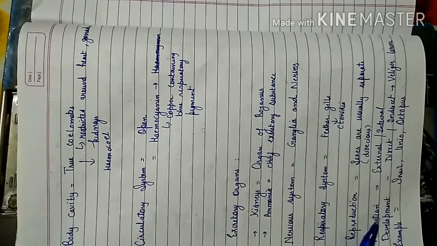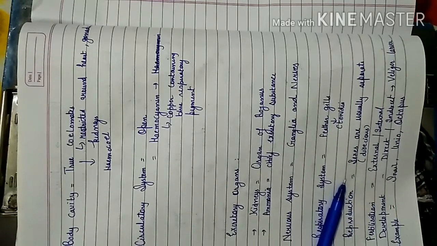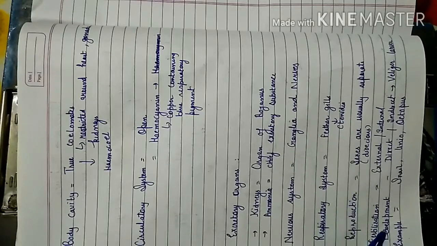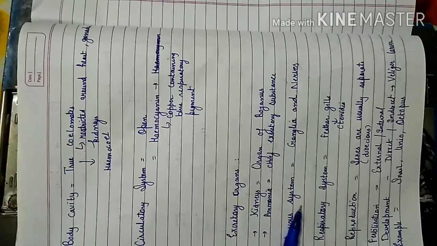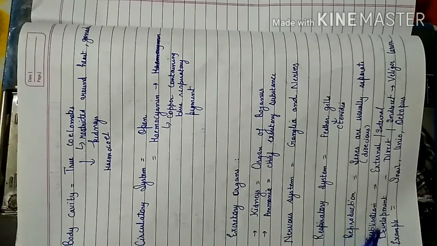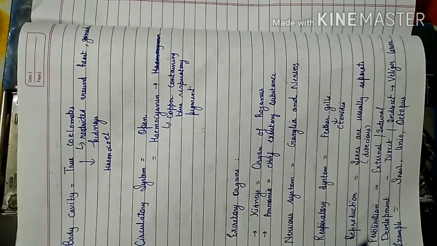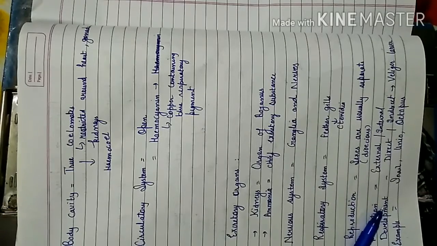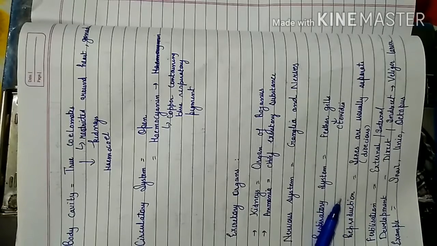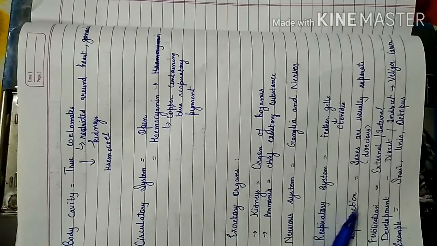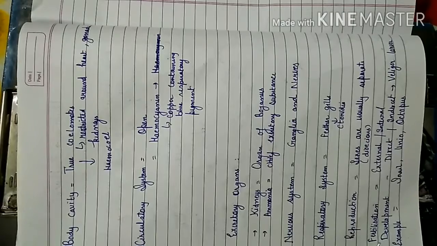And for reproduction, they may be monoecious, or mostly they are dioecious animals, means sexes are usually separate. There will be male and female individuals. Then the fertilization is external or internal, and development direct or indirect. If indirect development is there, then the larva is known as veliger larva. The examples are snail, Unio and octopus.